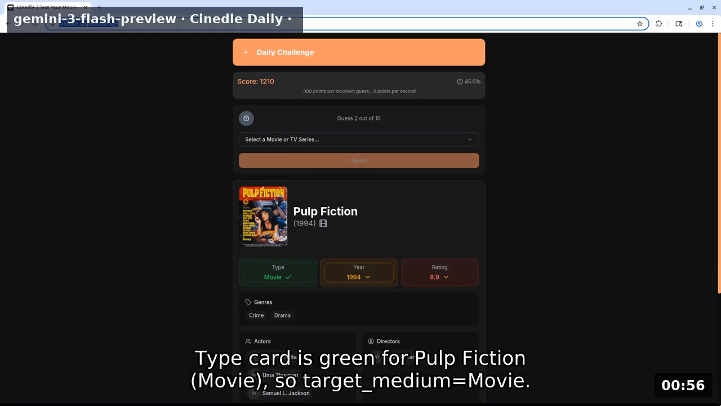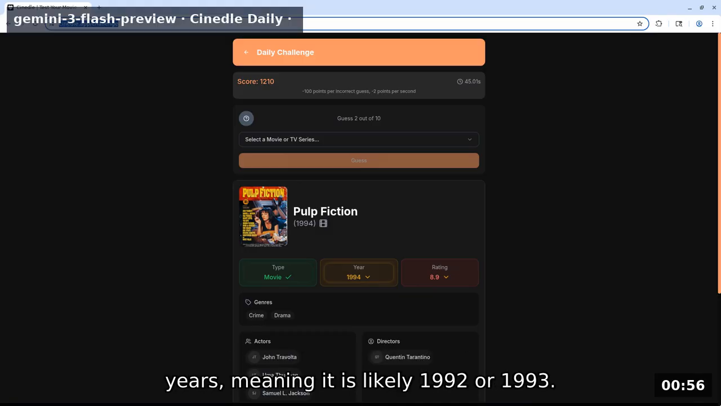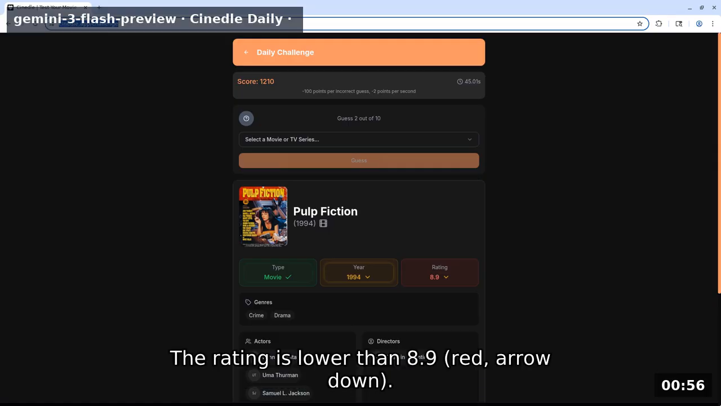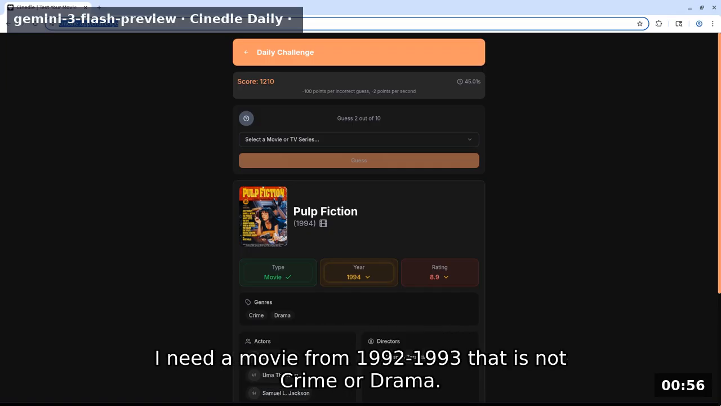Type card is green for Pulp Fiction movie, so target medium equals movie. The target year is older than 1994, yellow, arrow down, and within 2 years, meaning it is likely 1992 or 1993. The rating is lower than 8.9, red, arrow down. No genres (crime, drama), actors (Travolta, Thurman, Jackson), or director (Tarantino) overlapped. I need a movie from 1992-1993 that is not crime or drama.